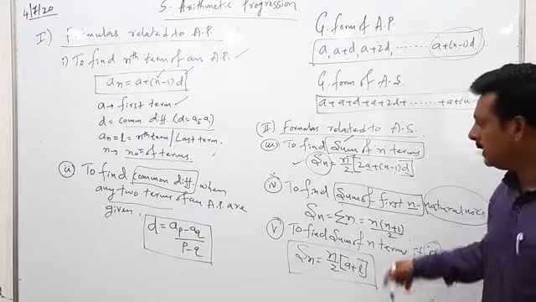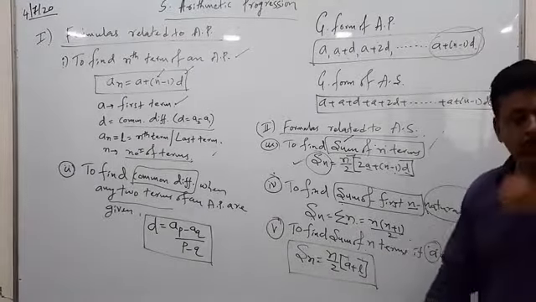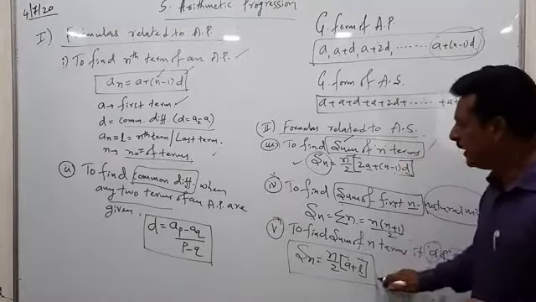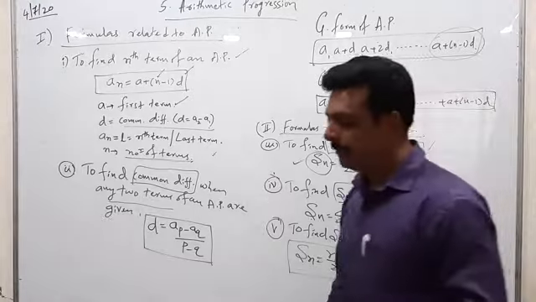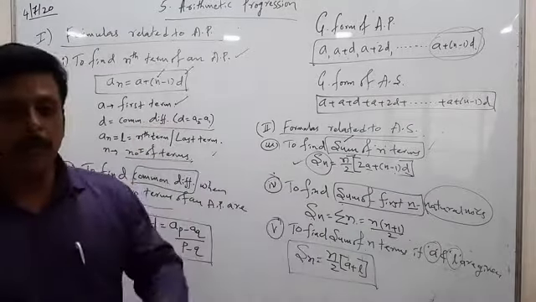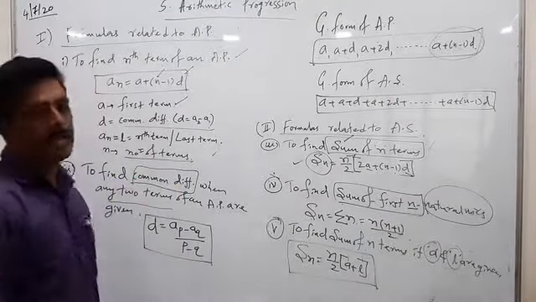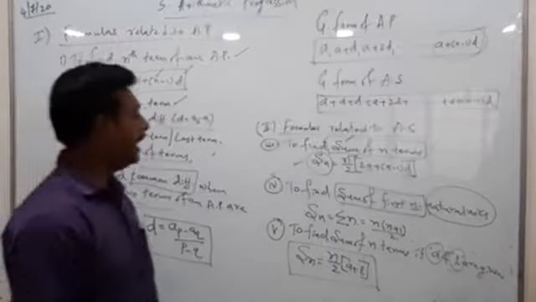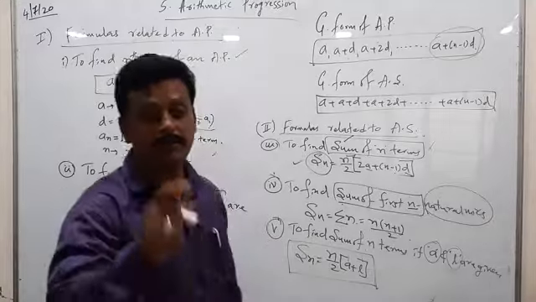If you know d, go with formula number 3. If you don't know d, then you can go with formula number 5. These are the 5 main formulas we are using. Out of 5, 2 are for arithmetic progression and 3 are for arithmetic series.